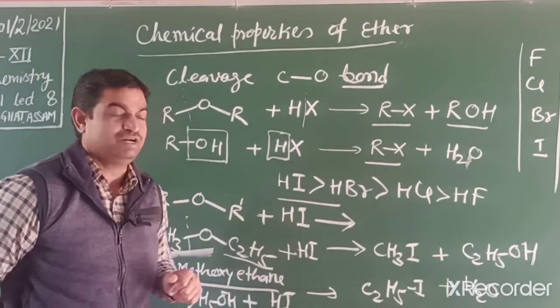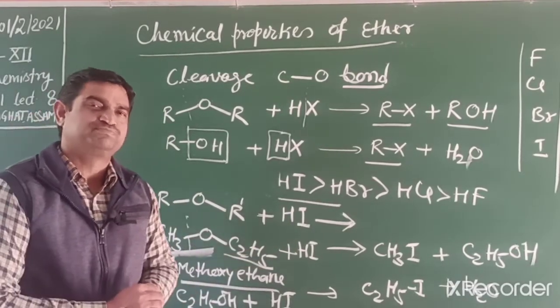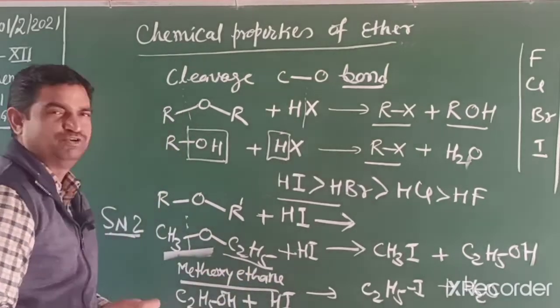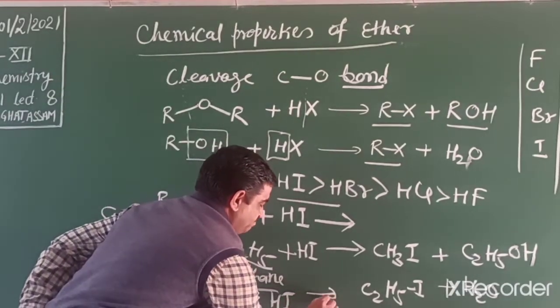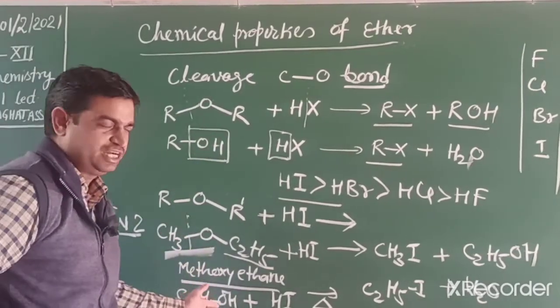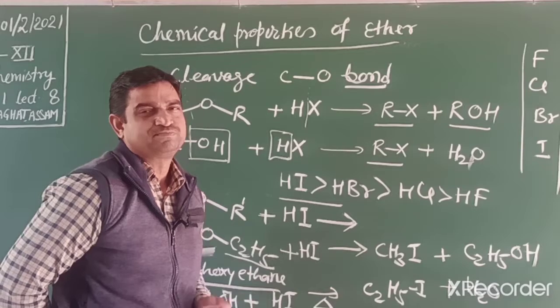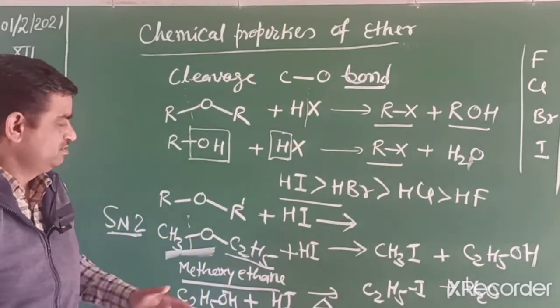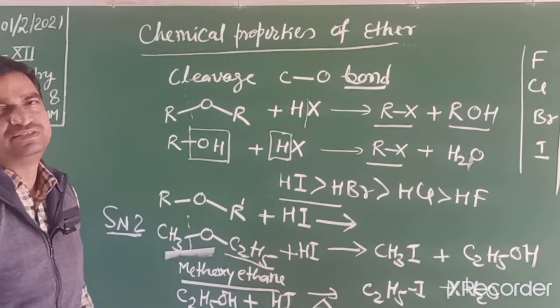So we get alcohol. But if the HI concentration in the reaction medium is high and the temperature is elevated, then what happens? It further reacts with the alcohol and changes into alkyl halide and water. Now we will discuss its mechanism.